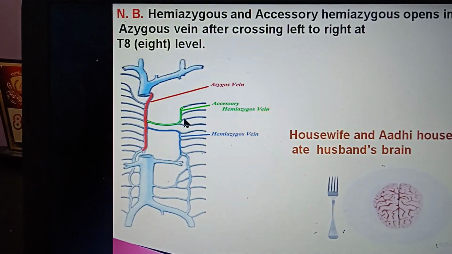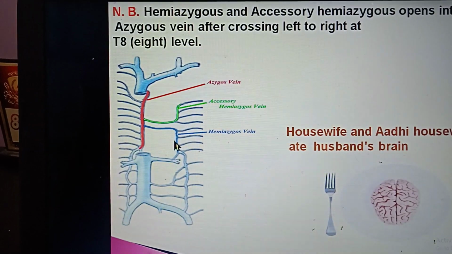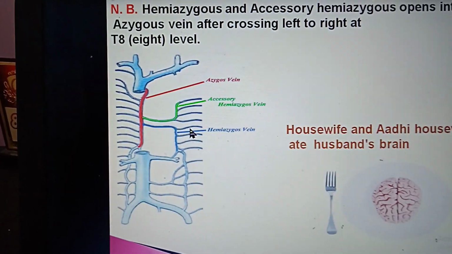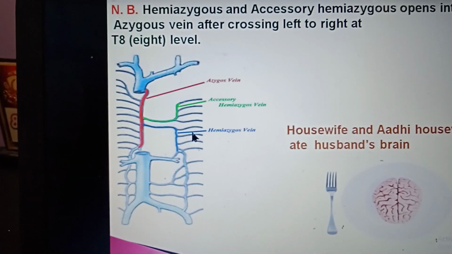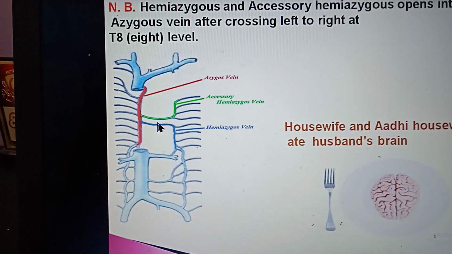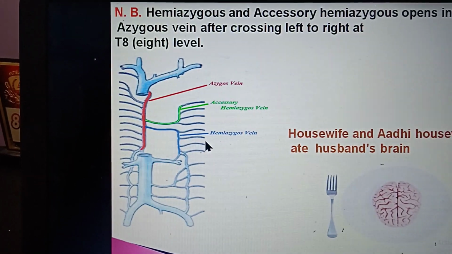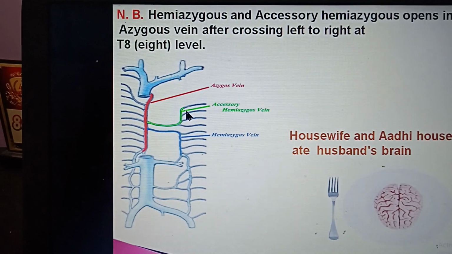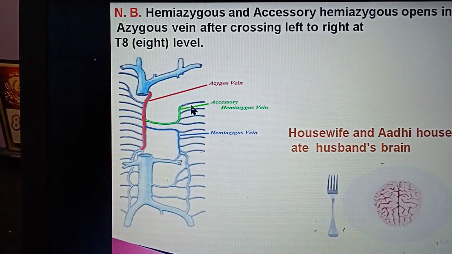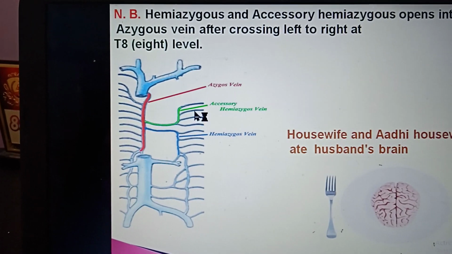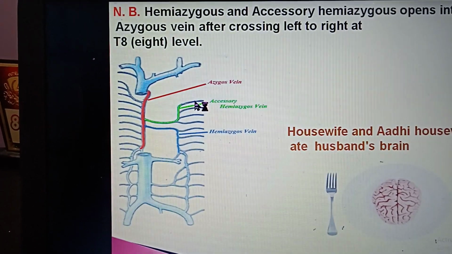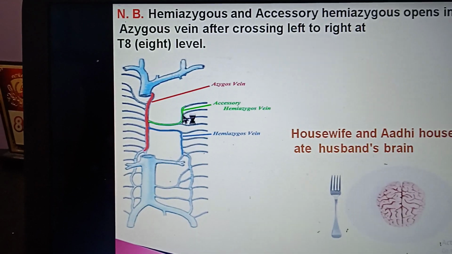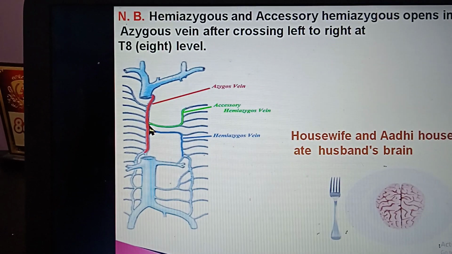H for hemiazygous, this one, the lower one, housewife: from 9 to 11 he is to be under the custody of the housewife. So it receives the 9 to 11 left side posterior intercostal veins. A for accessory hemiazygous, Adhi Gharwali: 5 to 8 he can freak out with Adhi Gharwali. So the 5 to 8 left side posterior intercostal veins drain into the accessory hemiazygous and then finally into the azygous.